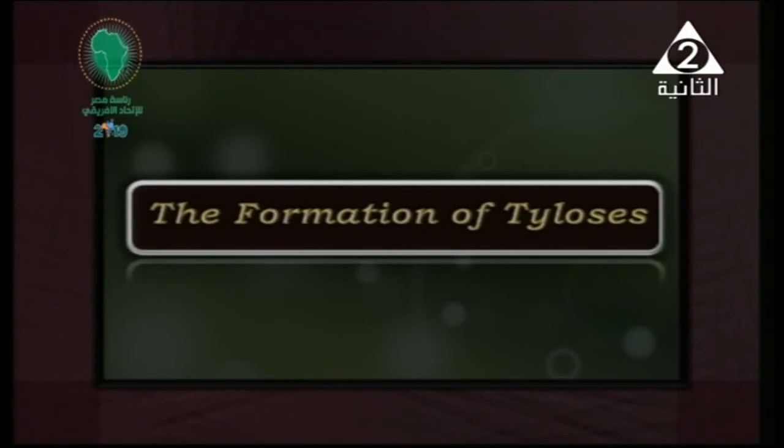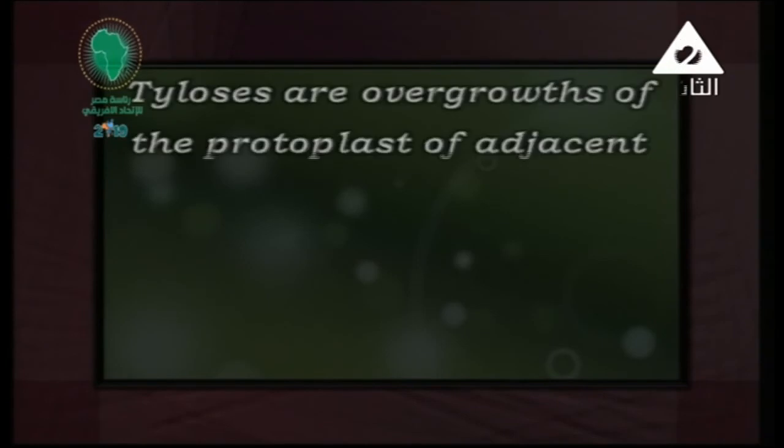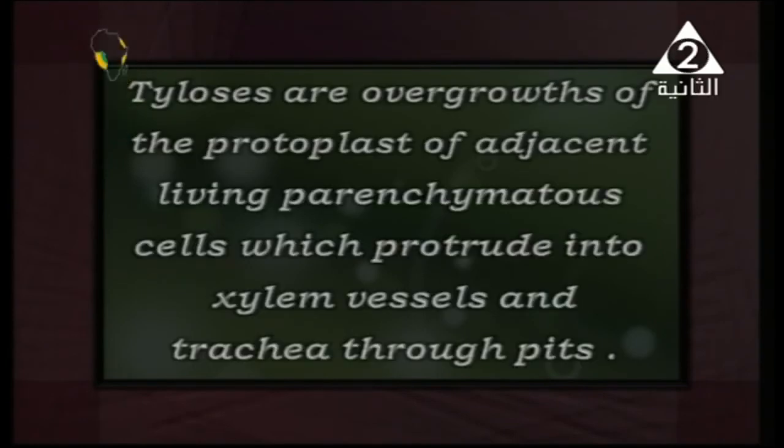Also, we have the formation of tyloses. Tyloses are overgrowths, I mean extra growth, of the protoplast of the adjacent living parenchymatous cells. Parenchymatous means parenchyma cells. As we studied before, we have different types of cells like parenchyma, collenchyma, and sclerenchyma.